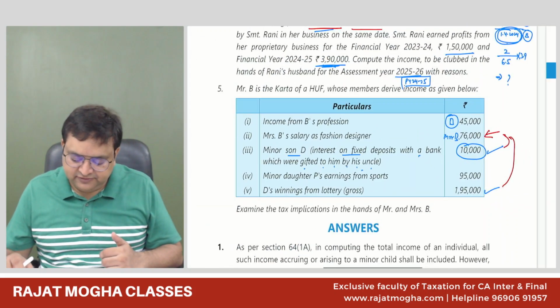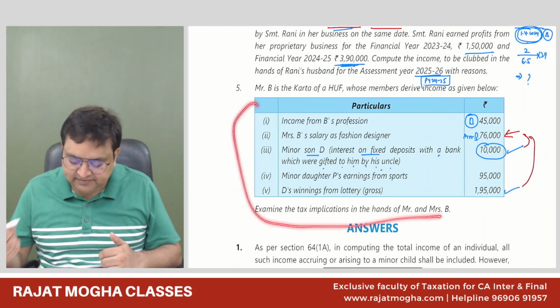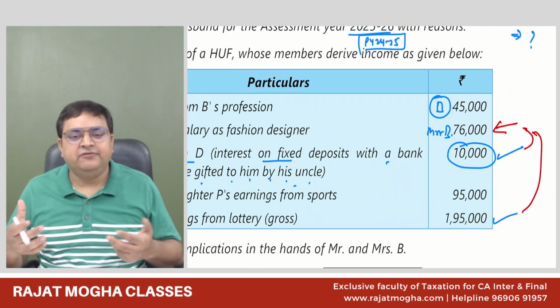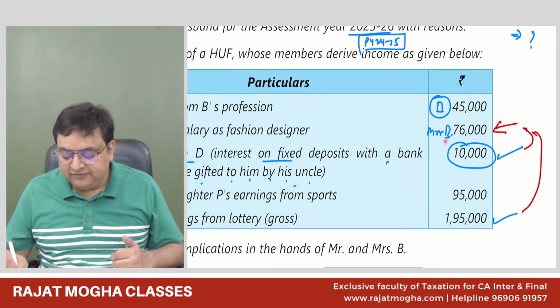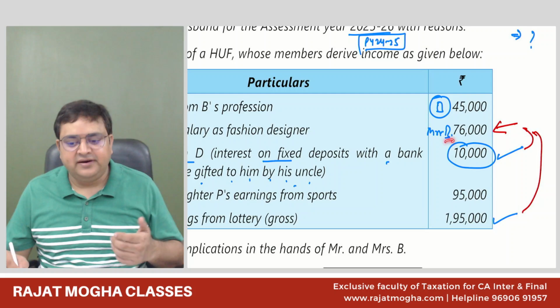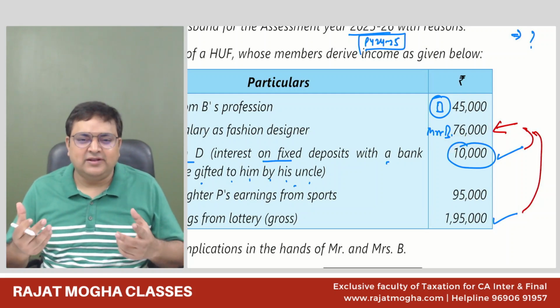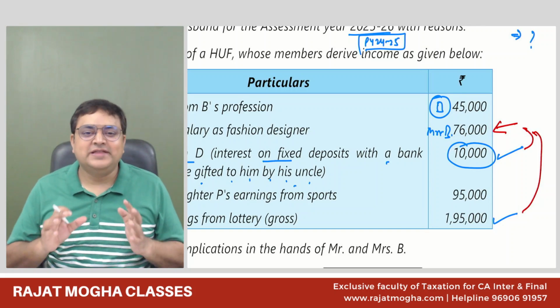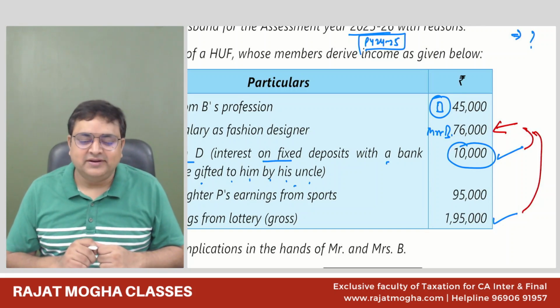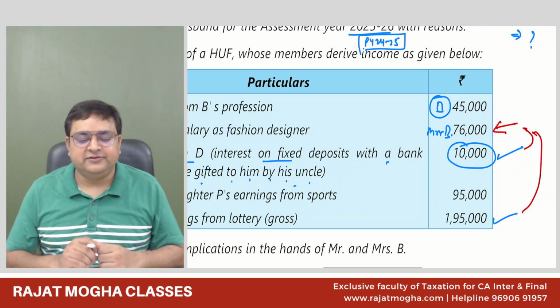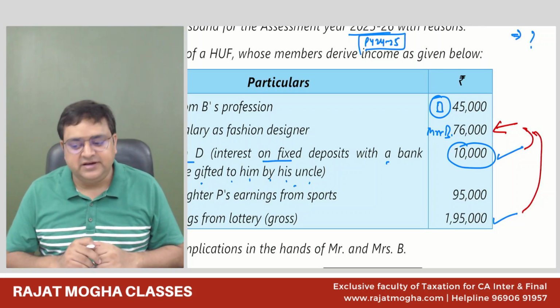And nothing is mentioned about what regime they are following, so we'll assume the default regime. If you assume it is before standard deduction, give the 75,000 standard deduction also, and it will become 1,000. 1,000 is not sounding so good, so that is the reason I'm not taking that assumption. I'm taking it as after standard deduction.